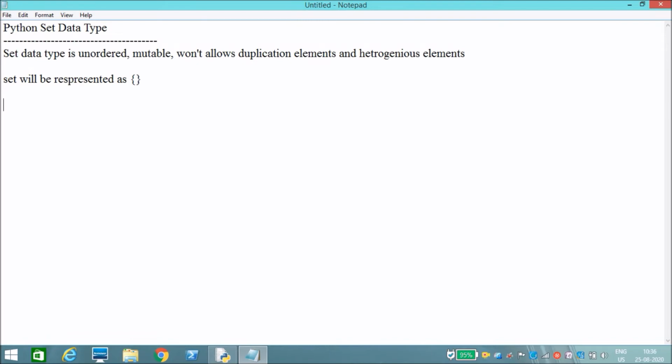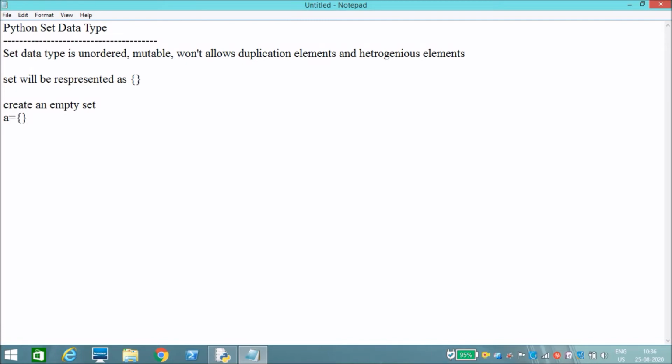Then how do we create an empty set? If we write a is equal to empty curly braces, it will become a dictionary. It won't create a set. In list and tuple, to create an empty list I do it like this, and to create an empty tuple I do it like this.